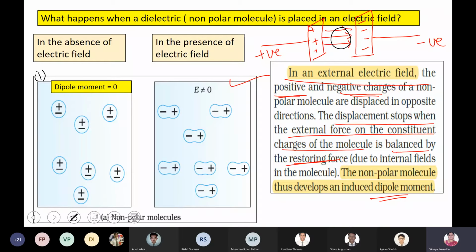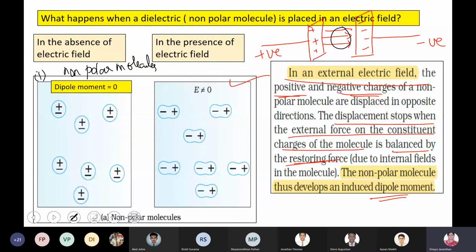This is a specimen of a dielectric made up of non-polar molecules. You can see all these molecules are not dipoles. There is no separation between positive and negative charge. Boys, this is a dielectric, right? The first diagram is a sample of a dielectric made up of non-polar molecules in the absence of an electric field.